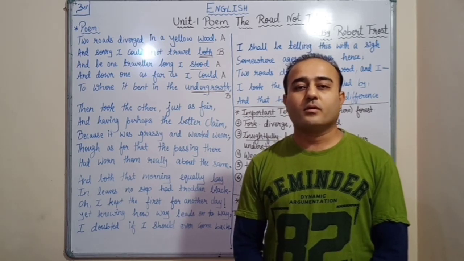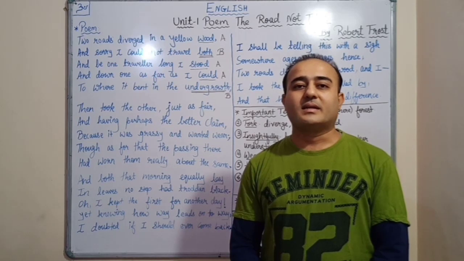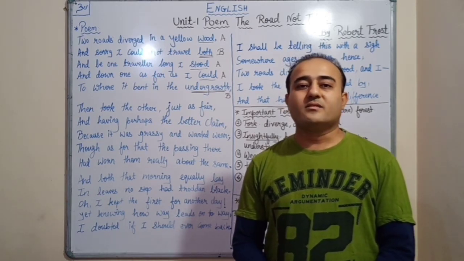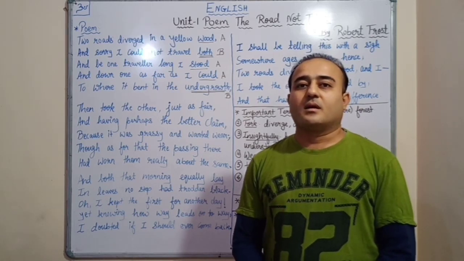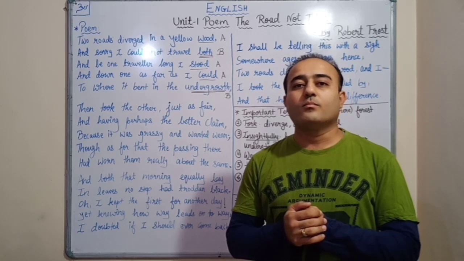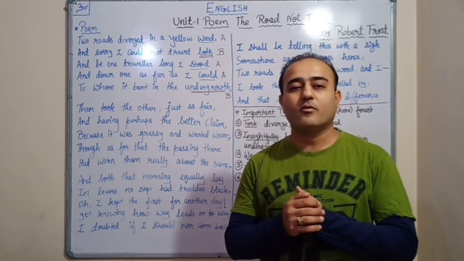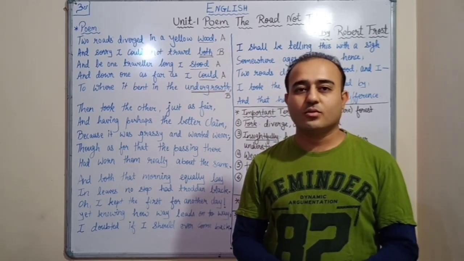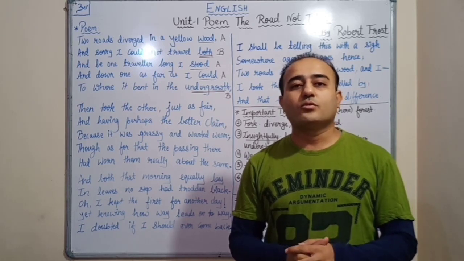So, therefore, he stands over there for some time and he stares at one of the roads and tries to choose it, but he wants to go on both the roads, but immediately he realizes that as he is one person, he cannot choose both the roads, and so he thinks deeply about which road to choose.